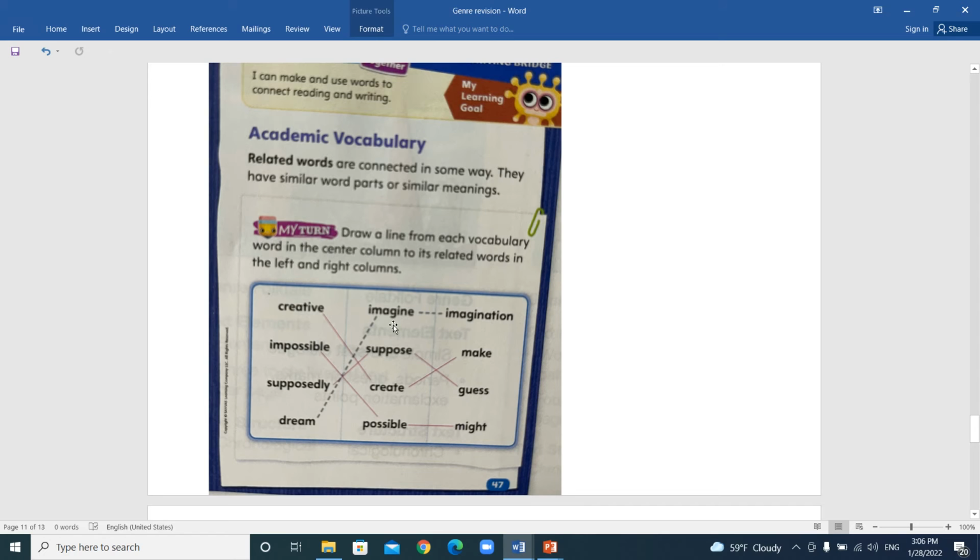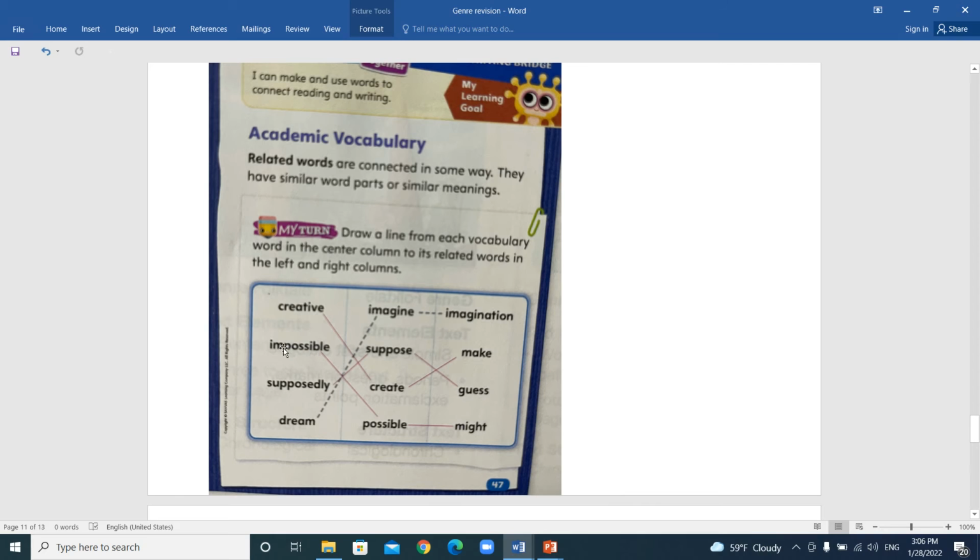Imagine is a verb, okay, it's an action. I imagine that I can fly like Superman. Here, imagination is a noun. I used my imagination to make my project. Okay, so here these two words have the same word part. So I'll be asking you to match it, for example.